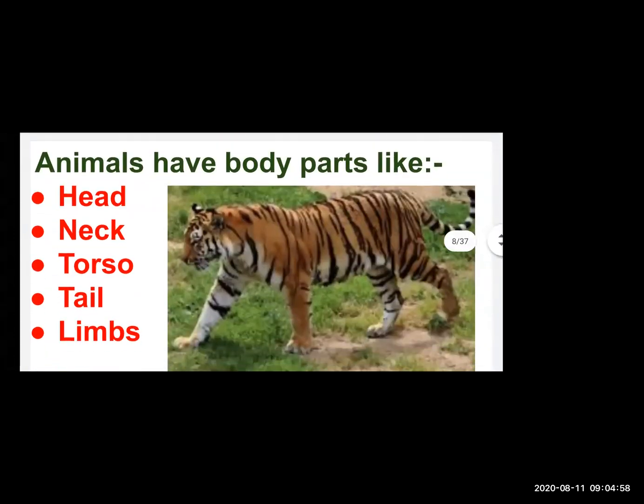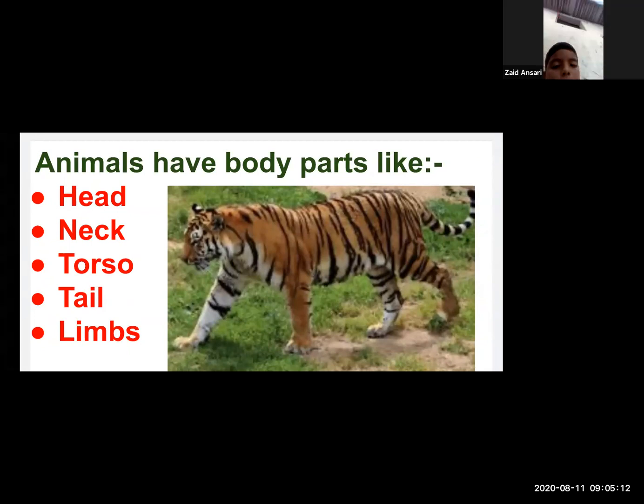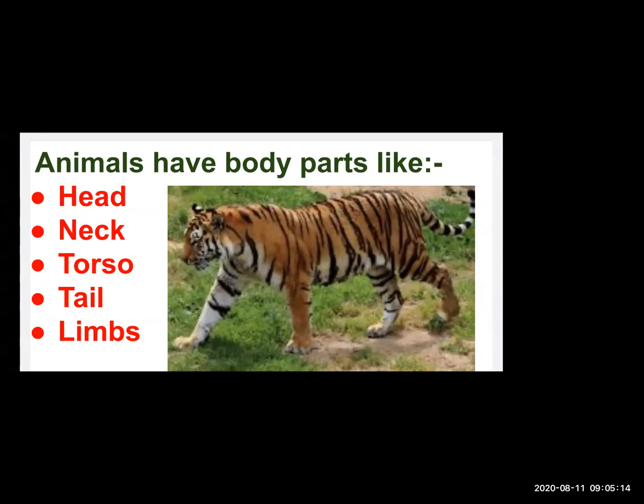Here we get to see animals have different body parts. Here I have taken the example of a tiger. See its head. It has its head, neck, and from the neck till where the tail starts, that part is known as the torso. A tail and limbs to walk. So animals have body parts like head, neck, torso, tail and limbs.